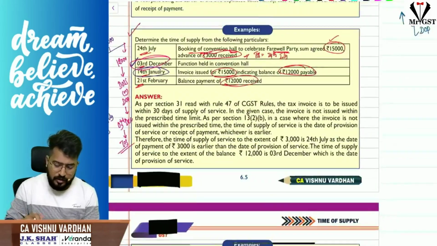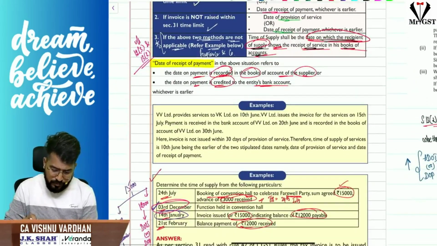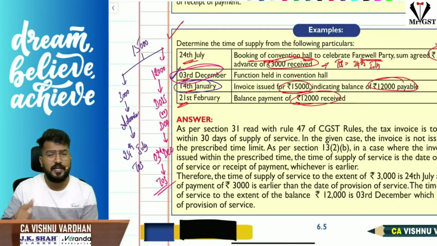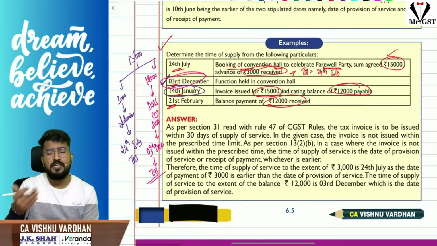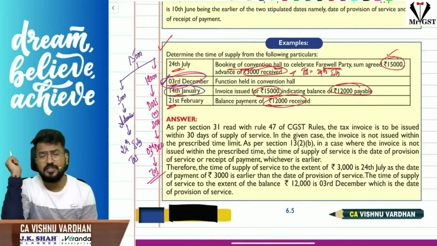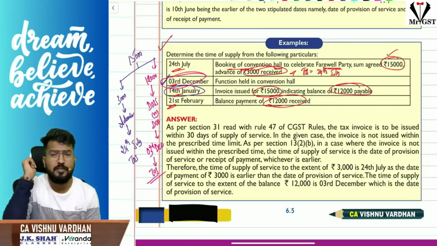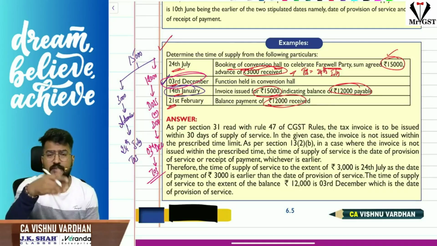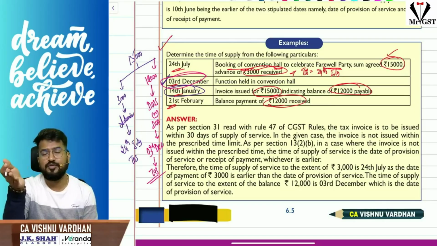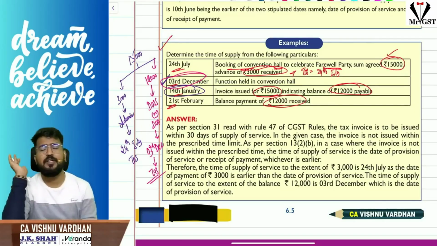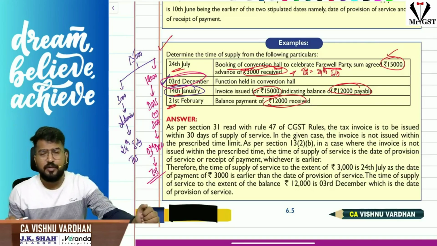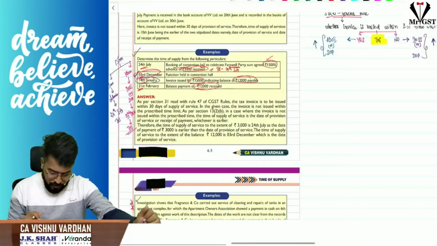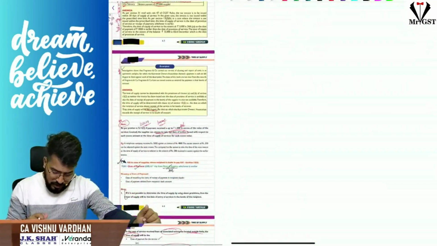Okay, now that is 13 subsection 2 for you. I have given examples also here. As I told you already, for each and every payment, better calculate time of supply. So here for advance received, for services, you are taking a function hall on rent. The advance received for services will become immediately taxable. But for the balance amount, again you have to apply the provision. So check whether invoice is raised within section 31 time limit or not. If it is raised within section 31 time limit, then date of invoice or date of payment, whichever is earlier. If not raised, date of provision of service or date of payment, whichever is earlier. Okay, so that is 13 subsection 2 for you.